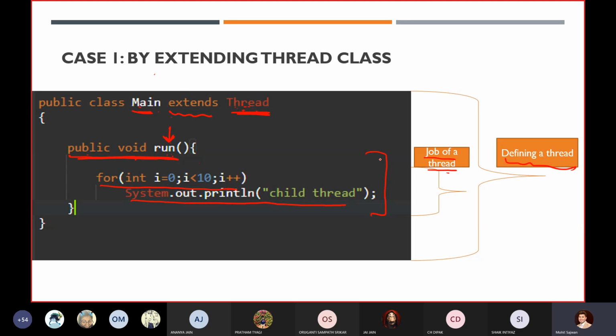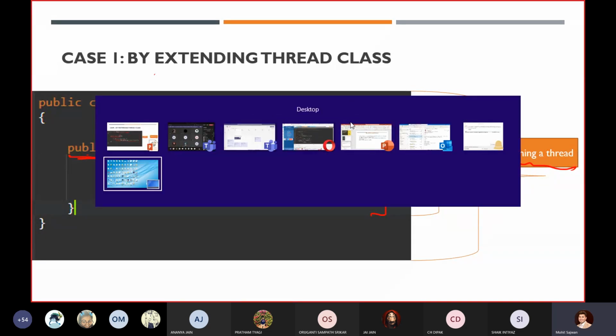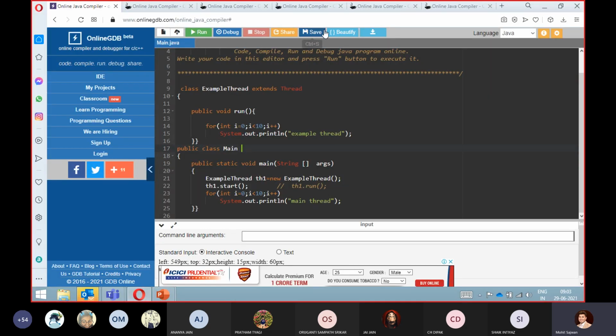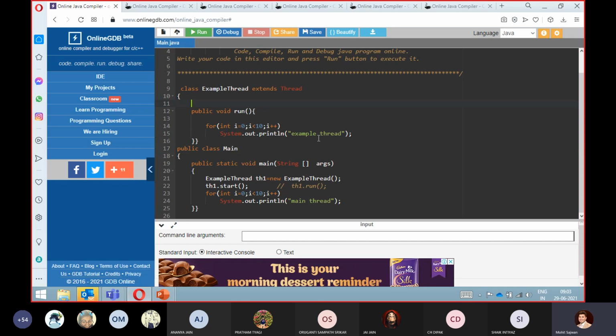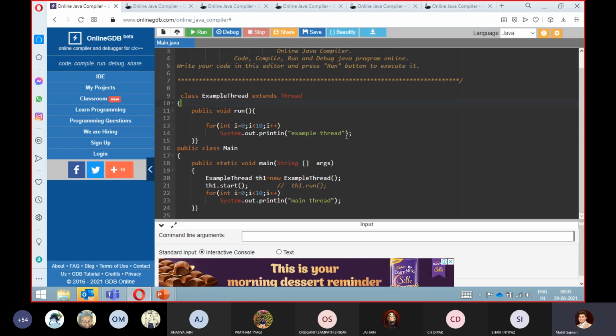So this is basically what we are going to do whenever we create the concept of a thread. Let's take a few examples, and I just want to show you some code, and using this code you will understand what output we will get. That's why I'm directly showing you this. Otherwise, you might have some confusion.